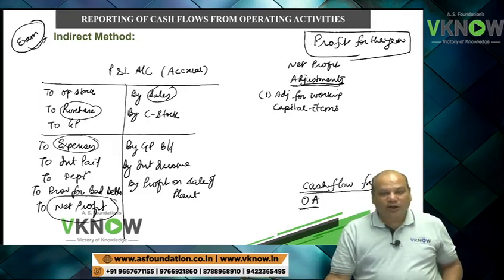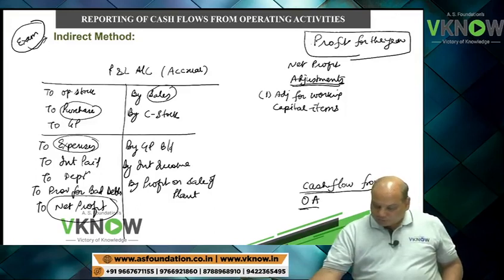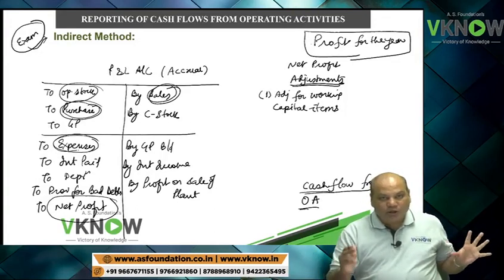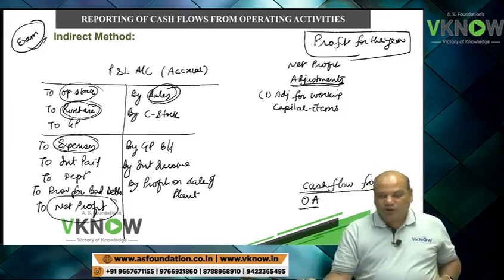Adjustment for working capital items, where we take into consideration items like stock, sale, purchase, expense, because the P&L account is prepared on accrual basis, while the cash flow statement is on cash basis.